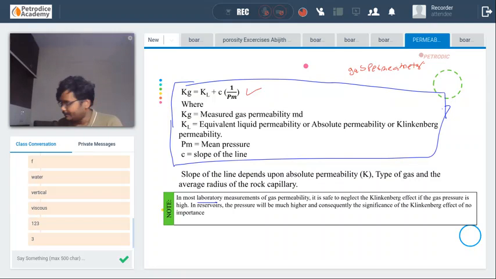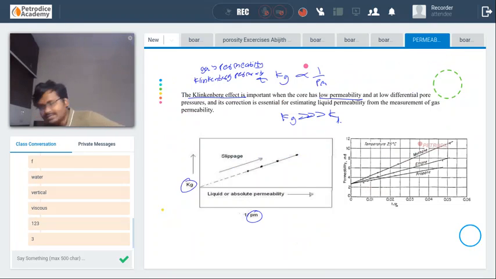Okay, and if you can see here guys, methane, ethane, propane, as the molecular weight of the gas that we are using increases, it is coming closer to the liquid permeability.